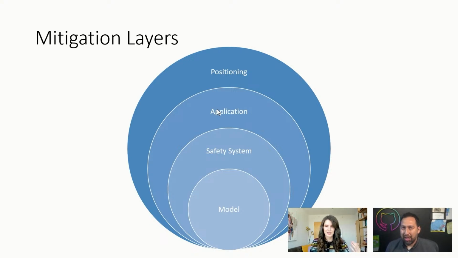You also then have to think about the UI and the UX, right? Do users understand what it's doing? Do they know they need to edit? Do they know they need to review, right? And so all of those are mitigations that you have to think about at the application layer. Interesting. So I see how it goes from less specific when it comes to safety to more specific, because there's certain safety things with the application layer.